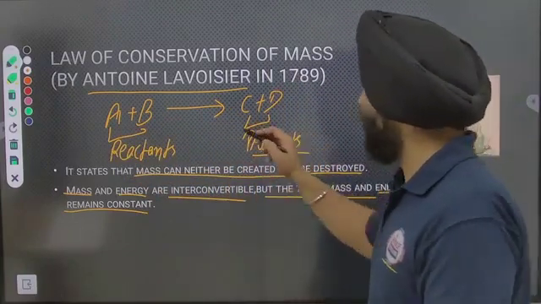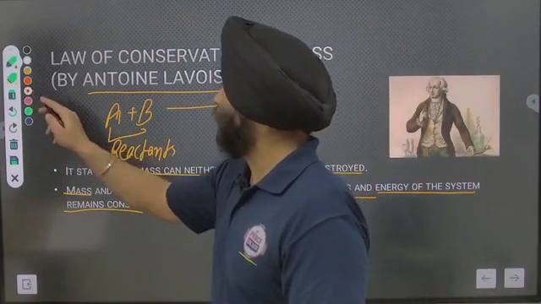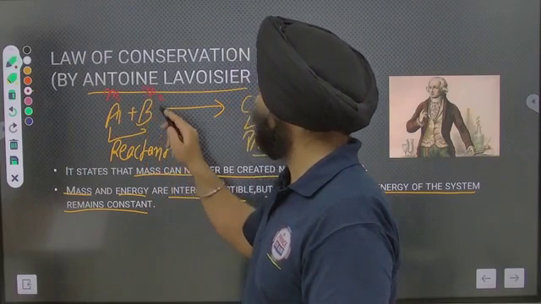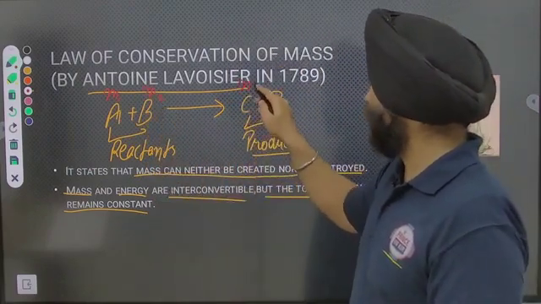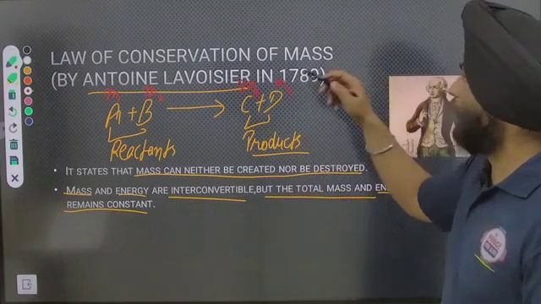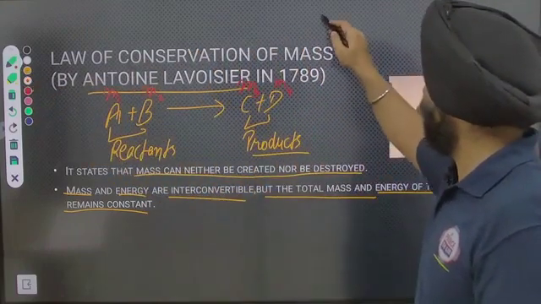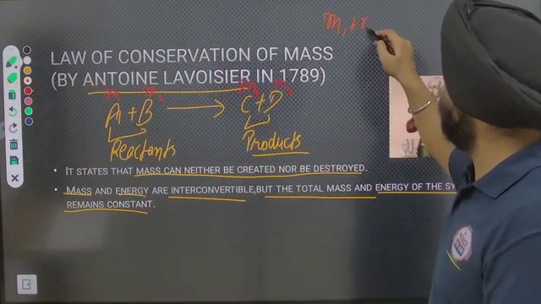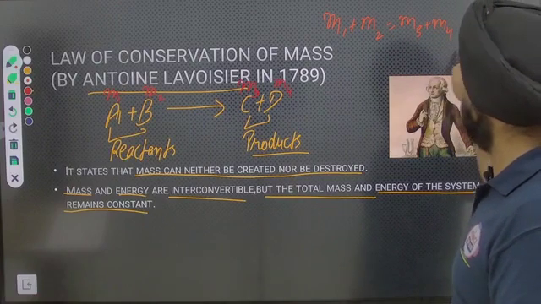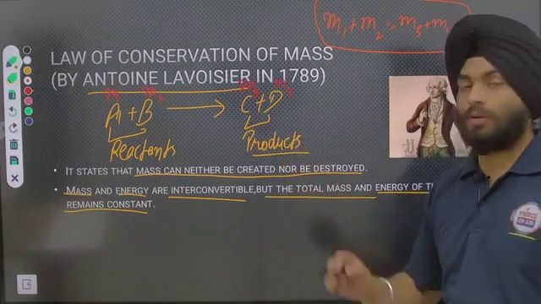If A has mass M1, B has mass M2, C has mass M3 and D has mass M4, then M1 plus M2 equals M3 plus M4. That is given according to this law.